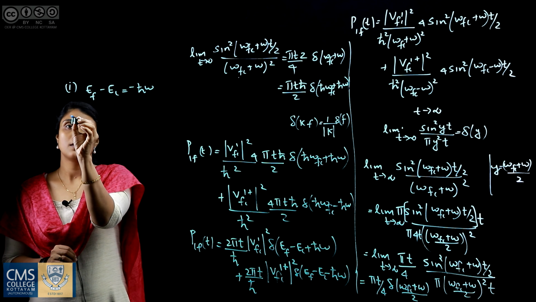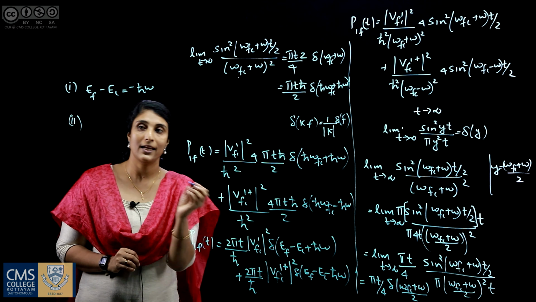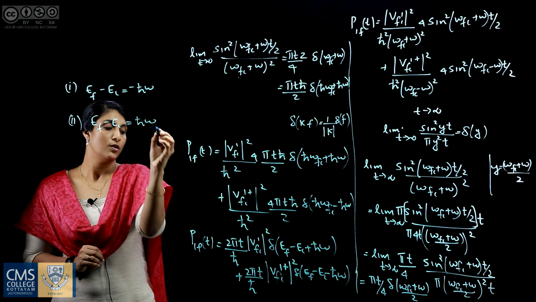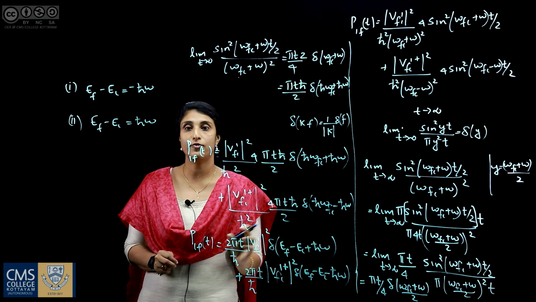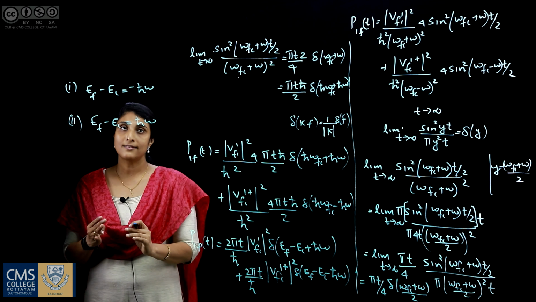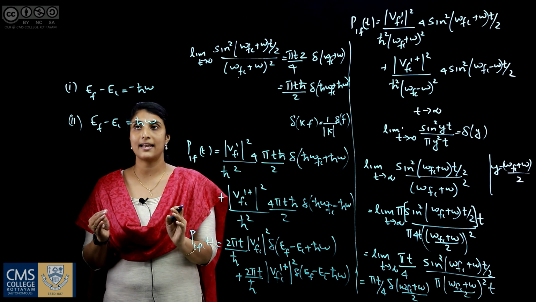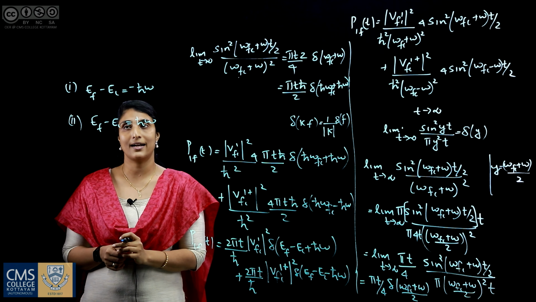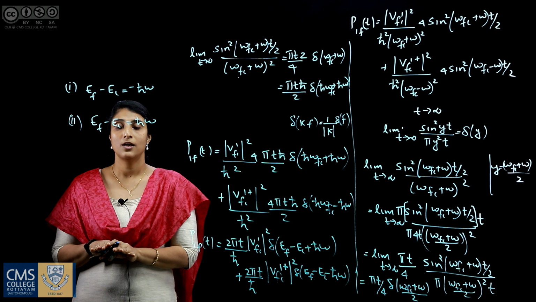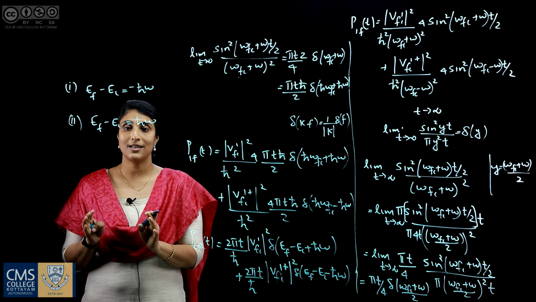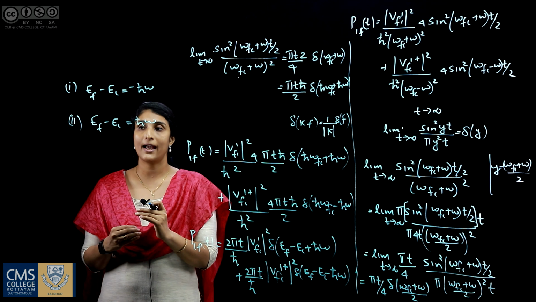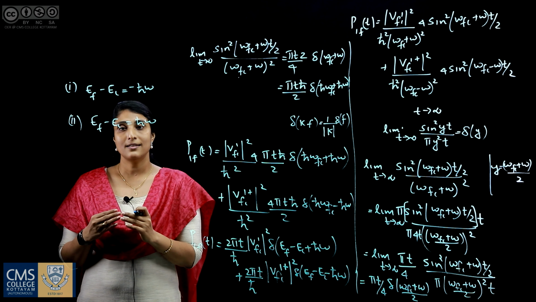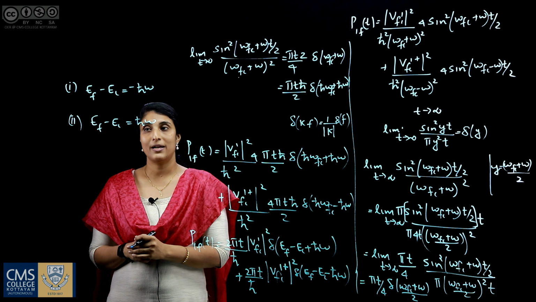And if Ef minus Ei equals h bar omega, only the second term exists and the first term vanishes. That is, these two conditions cannot be satisfied simultaneously, either the first condition or the second condition. That is, the transition probability due to the harmonic perturbation has a non-zero value only when either of the following conditions are satisfied, and these two conditions do not occur simultaneously.